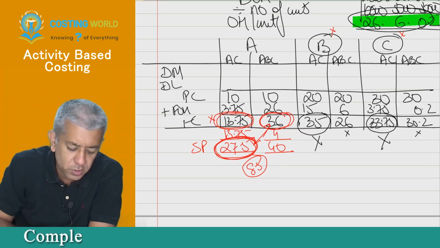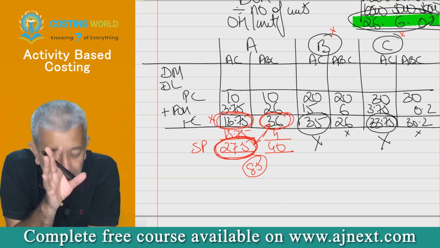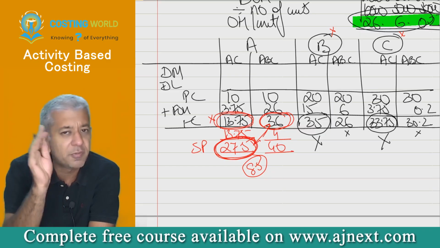Let's start it off with the questions. Questions of activity based costing are going to be a gift to you. They are going to help you all to pass. So ensure that you are good in this particular chapter. If you are good in overheads, you will be good in this also.